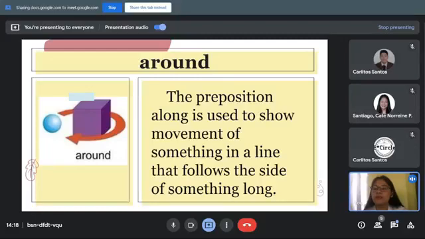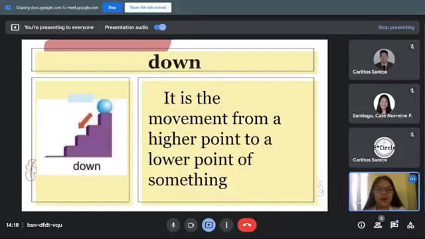Then, let's also have the next one, which is down. Can I hear from Miss Kate what is the meaning of down? Miss Kate, are you here? Okay, I guess she is not here.